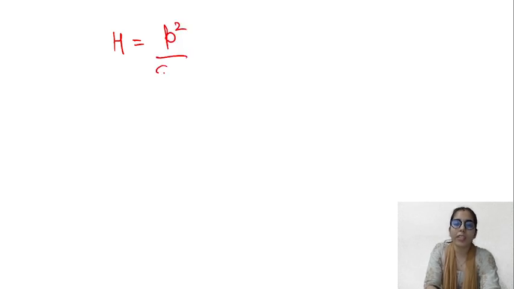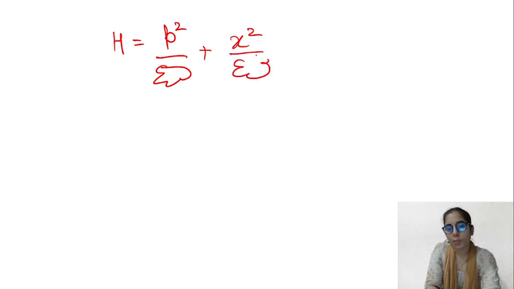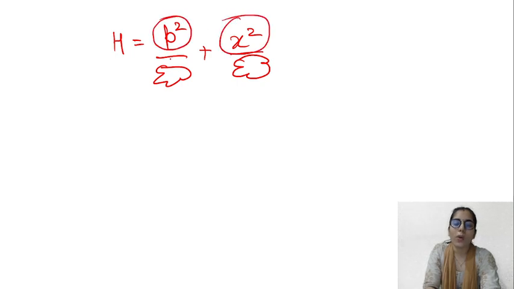Now the next thing, that is the equipartition theorem. If any time you have the Hamiltonian of a system given to you, and for example there is a p square term along with some other part, and an x square term along with some other part, then the energy associated with each quadratic term present in the Hamiltonian will be half kBT. So for p square the energy associated with it is half kBT, and at the same time for x square it is half kBT.